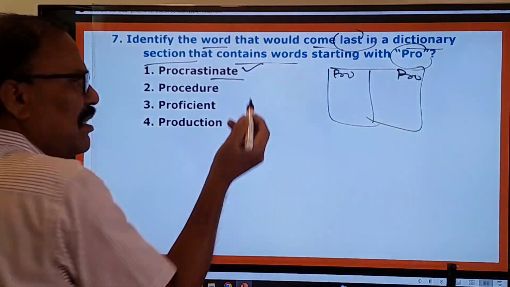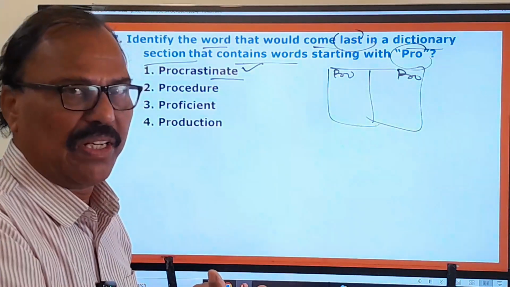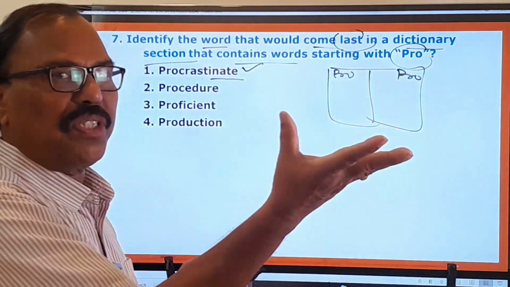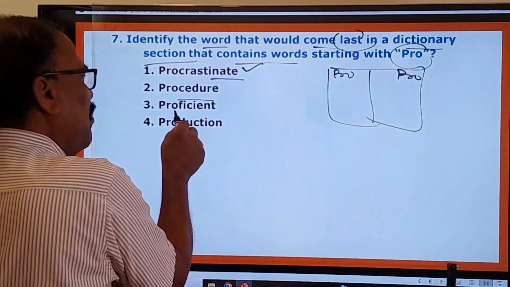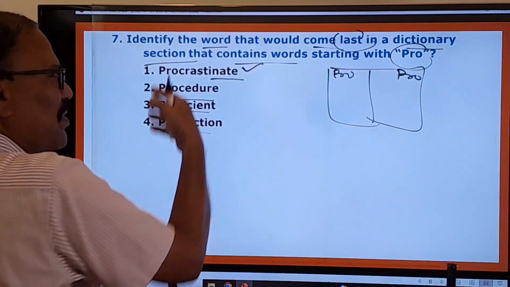Procrastinate means nothing but to put off or to postpone intentionally or habitually. That procedure, you know, is your method, proficient is skillful, production, you know that very well. So these are the meanings of these four words.